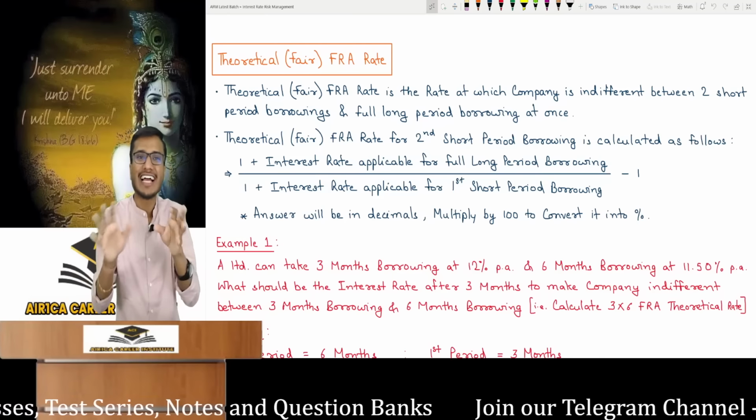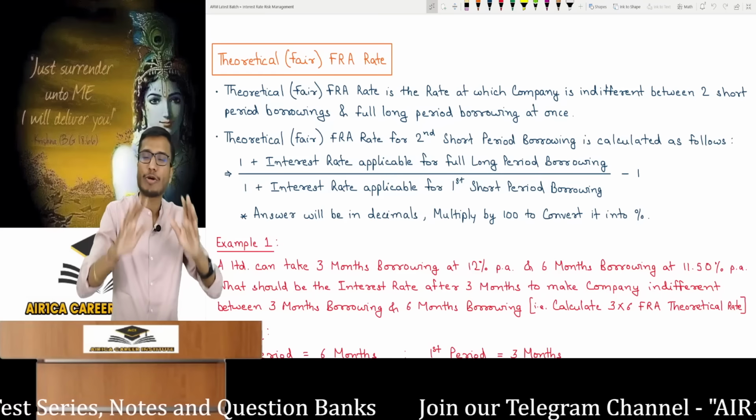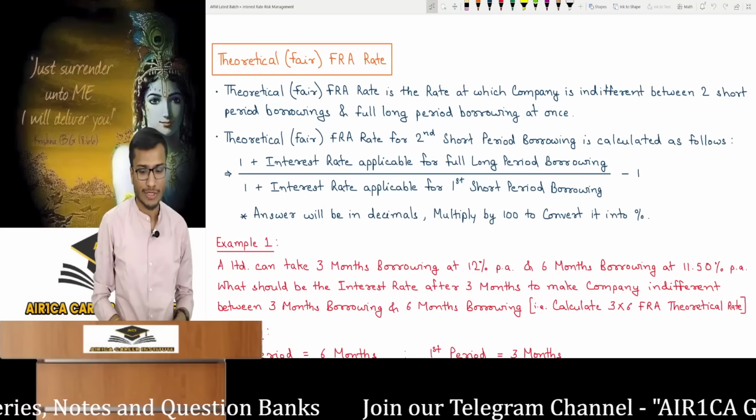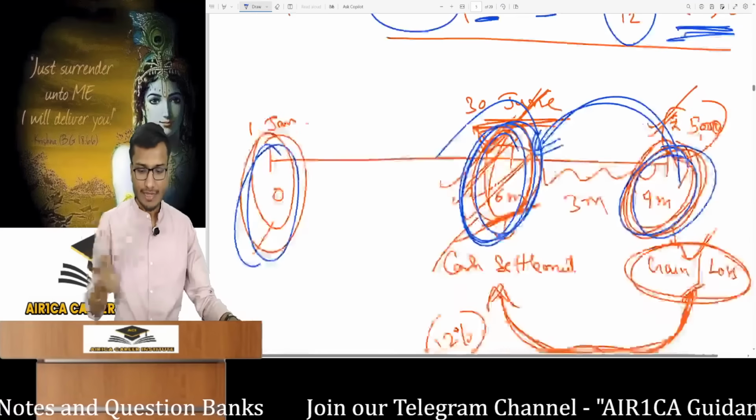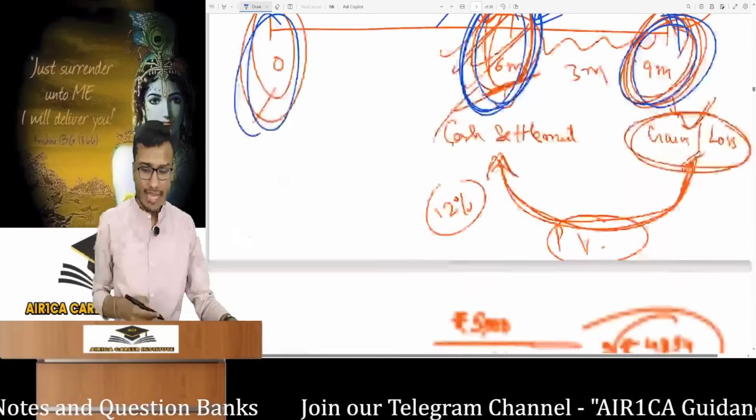So I repeat, I have written this according to my own concept. There are no fixed definitions for it. Let's have an example. I had already explained this with an example. I'm talking about a 3-month loan 6 months from today. So I've drawn a timeline here. For a full 9 months, I put a 6-month period in the middle. A 3-month loan after 6 months, with a timeline.